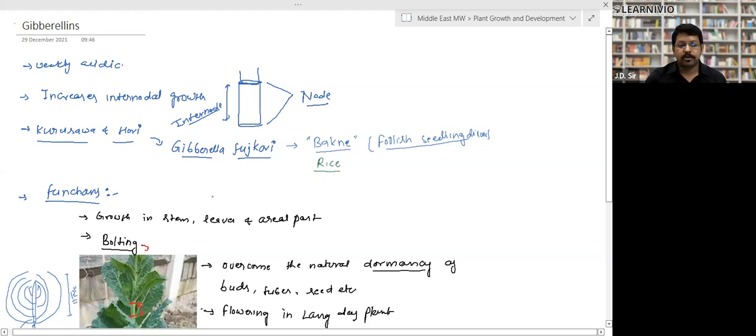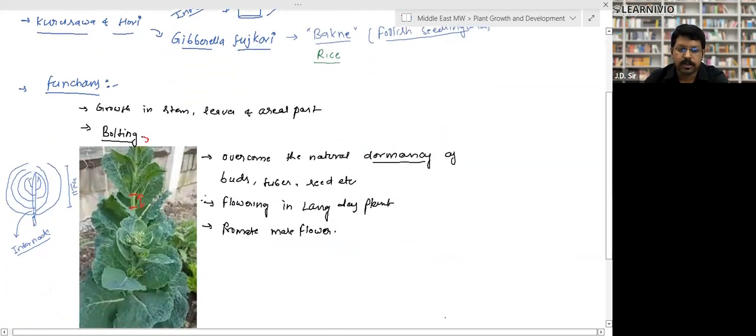And what is the function of Gibberellin? The basic function we have studied: it increases the internodal growth. Growth in stem, leaves, and aerial part. So it increases the growth of the aerial part. It is responsible for bolting. What is bolting? Bolting is increasing the length of a genetically dwarf plant.